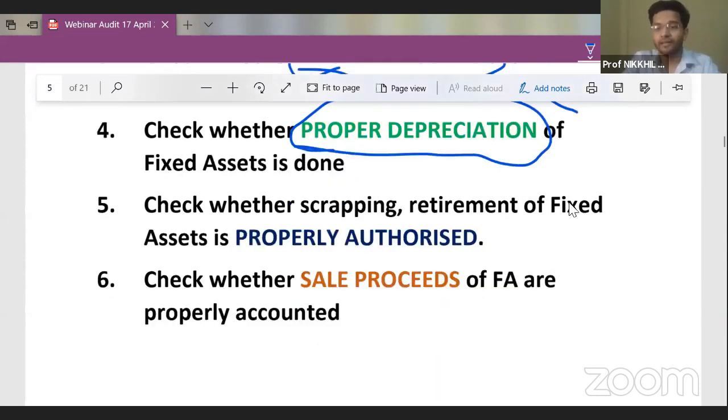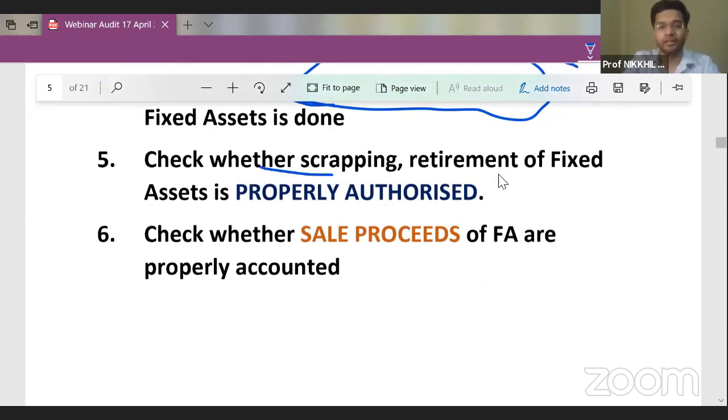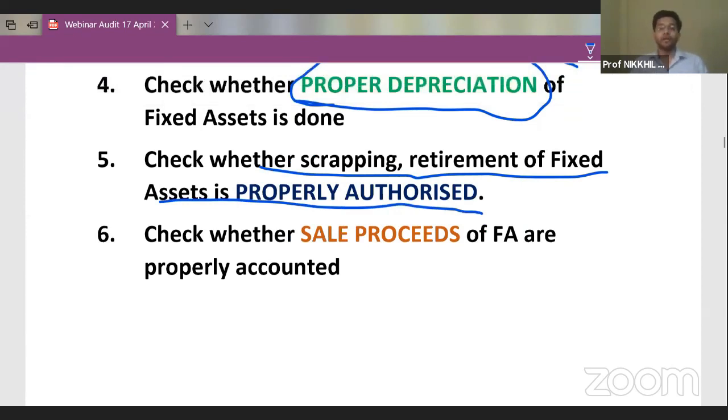Then check whether scrapping and retirement of fixed assets are properly authorized. Now, this is one very important thing, guys. Authorization of even the purchase of assets and the sale of assets is to be given by the board of directors.